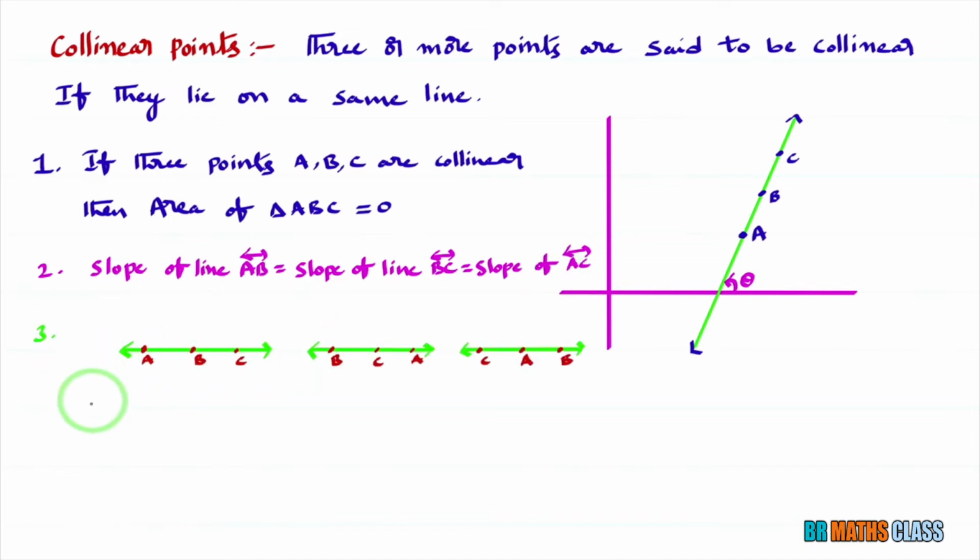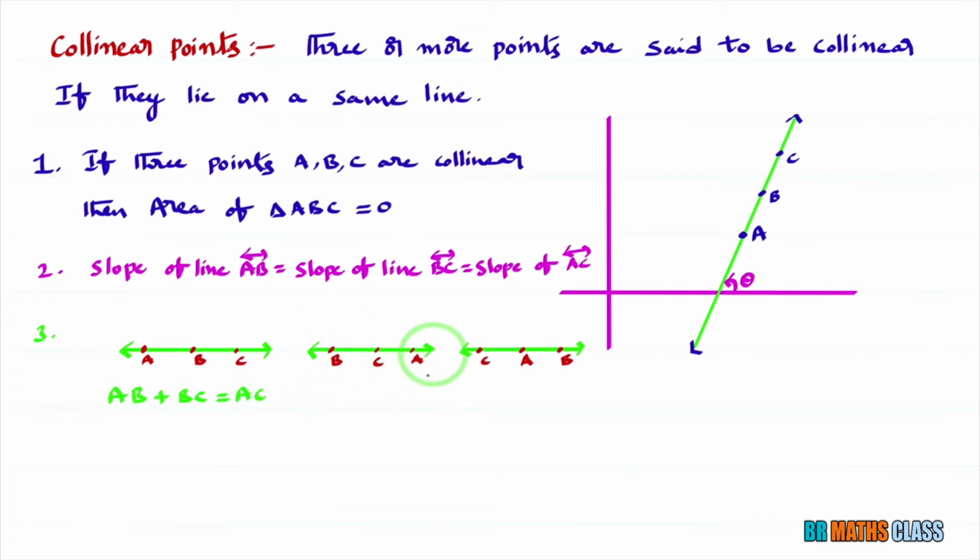You observe, if 3 points are collinear, we do not know the order of the points. You see here, A, B, C are collinear. You can see here also the points A, B, C are collinear because the points A, B, C lie on the same line. Only the thing is their order is different. When the points A, B, C are collinear, then you observe AB plus BC is AC. If 3 points A, B, C are collinear, AB plus BC equal to AC. That means the sum of two distances here, AB and BC, is AC.